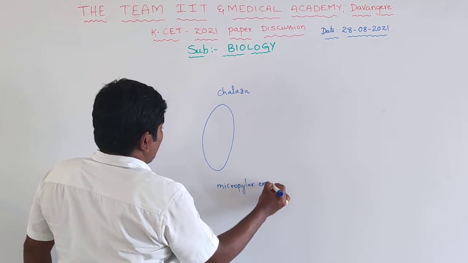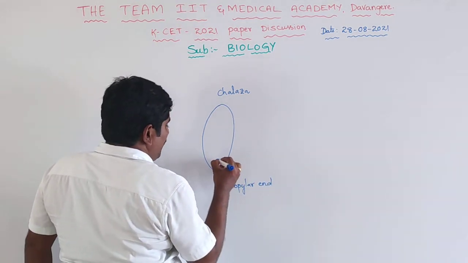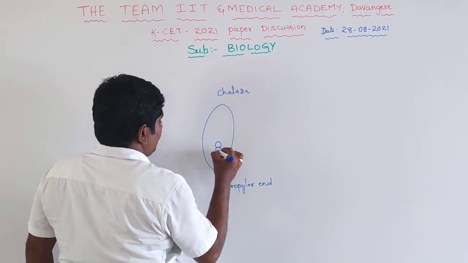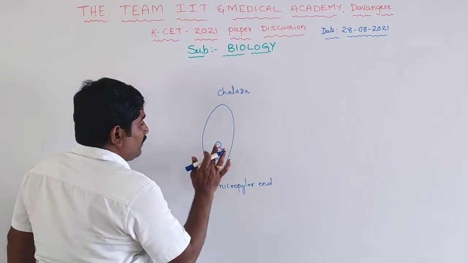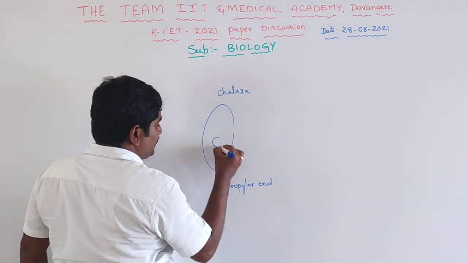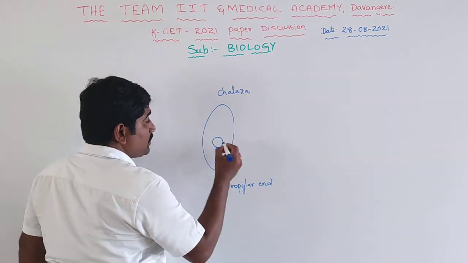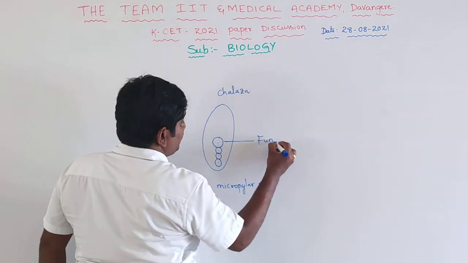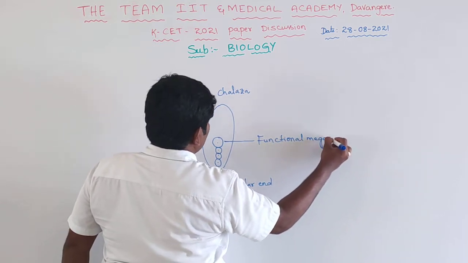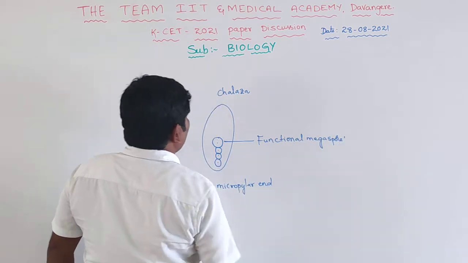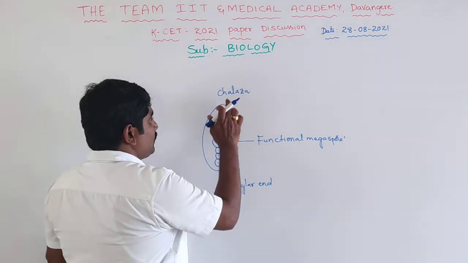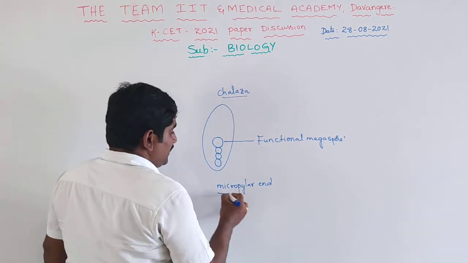Near the micropylar end, one megaspore mother cell undergoes meiosis division and produces 4 megaspores. This is the functional megaspore. The functional megaspore is present towards the chalazal end, and this is the micropylar end.